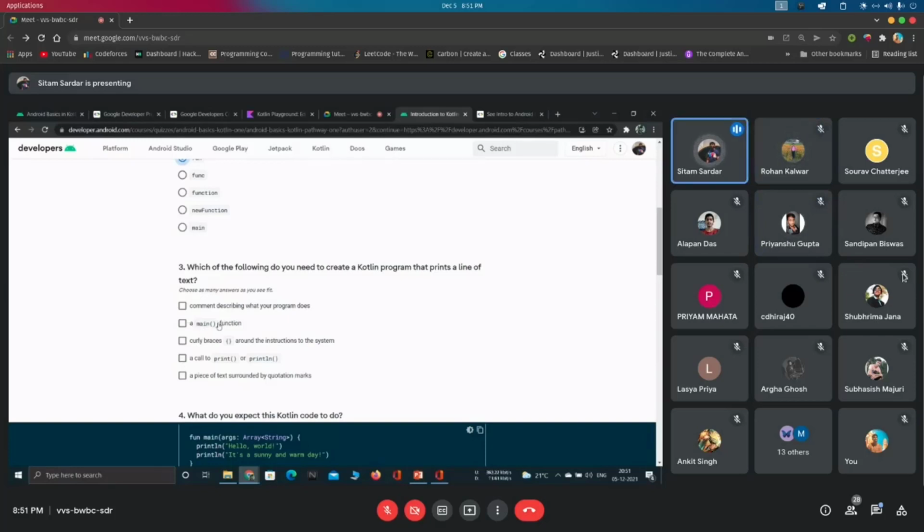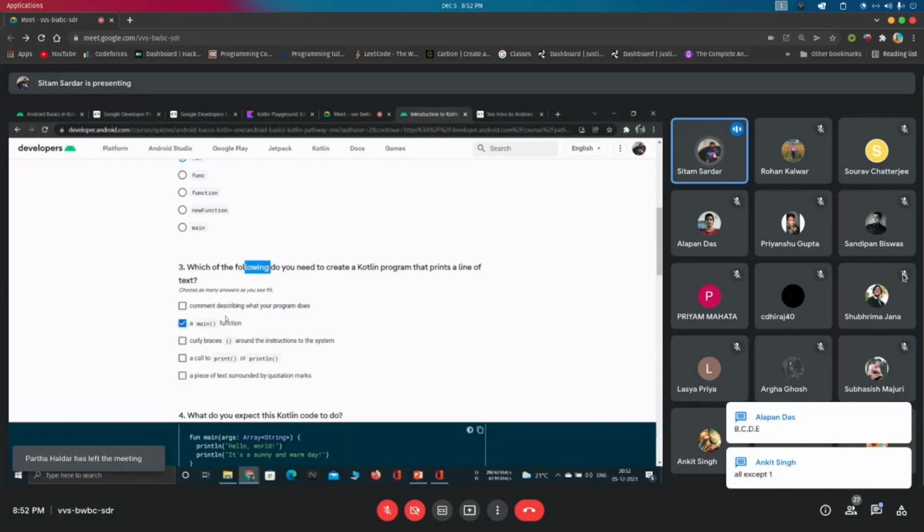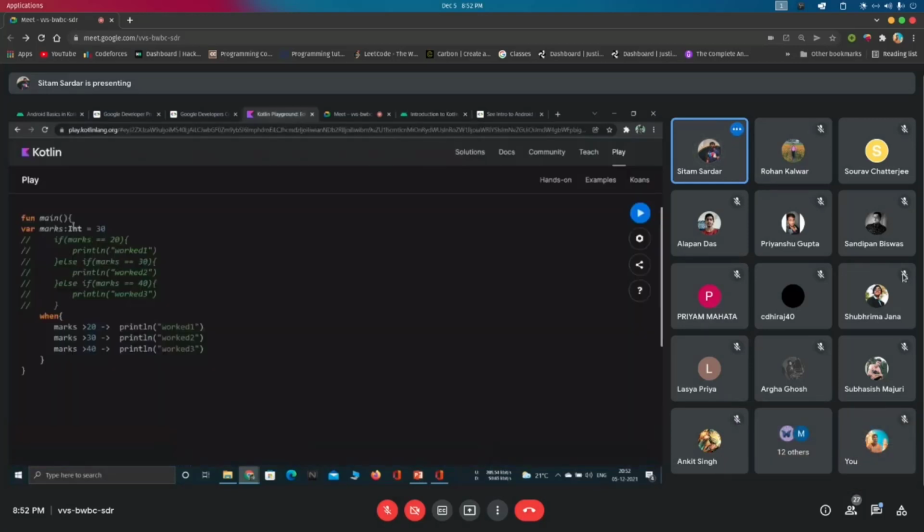First, we need to create a main function, because without creating a main function, we can't run any program. It asks overall steps. So first we need to create a main function. Then we need to give the curly braces, just similar to the main function.